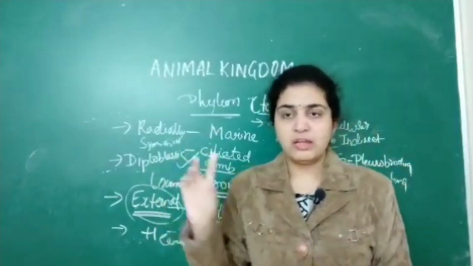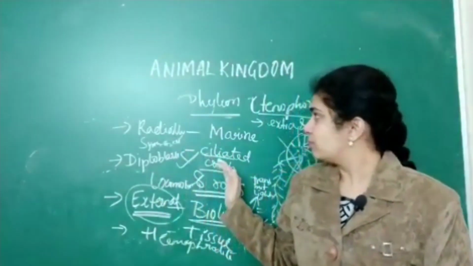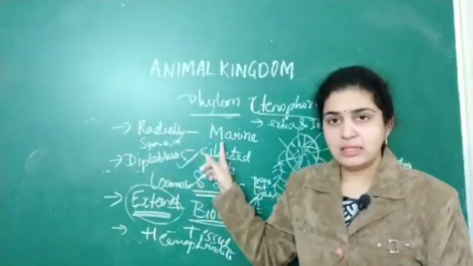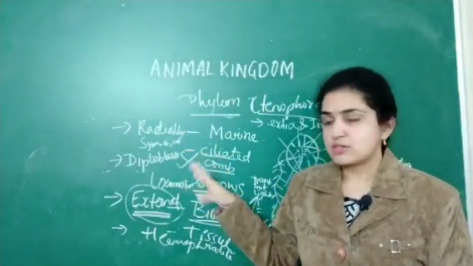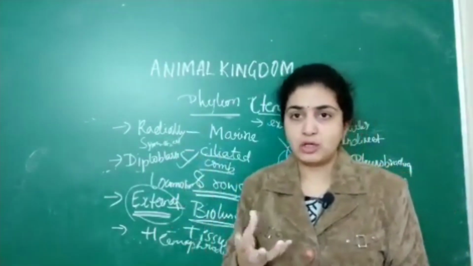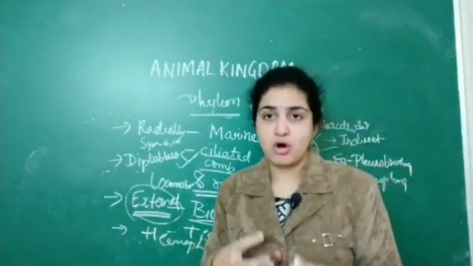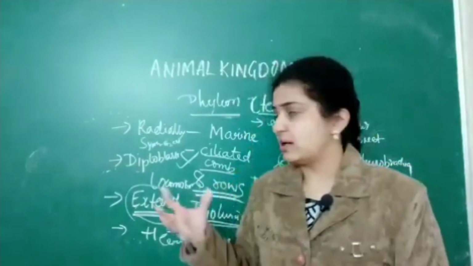Now differentiate between sponges as well as Ctenophora. Sponges are marine, and these are also marine. What is the specific feature of sponges? They exhibit numerous spicules, spongin fibers, ostia, osculum, spongocele and all.